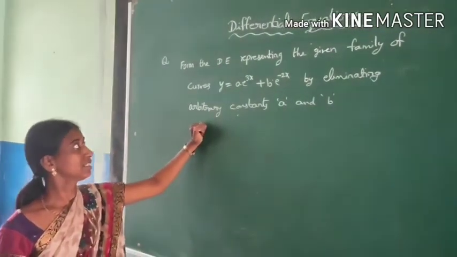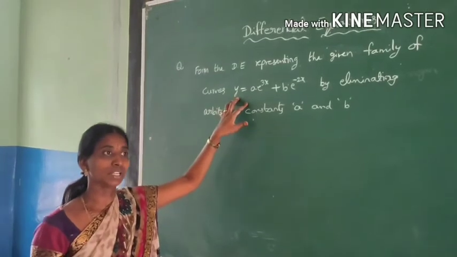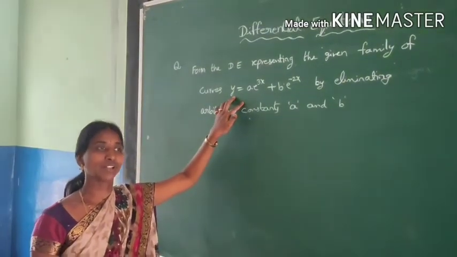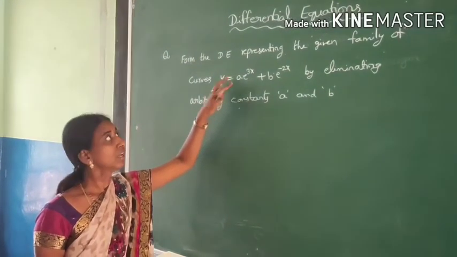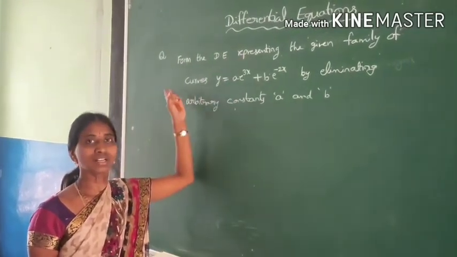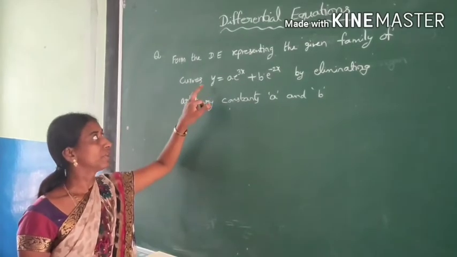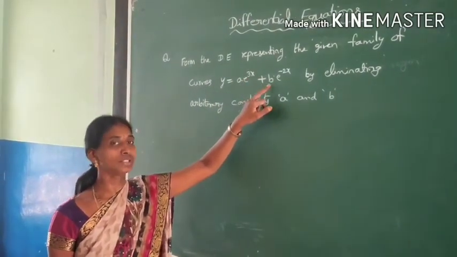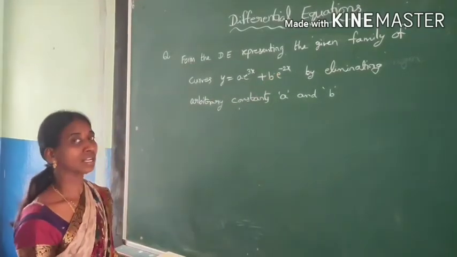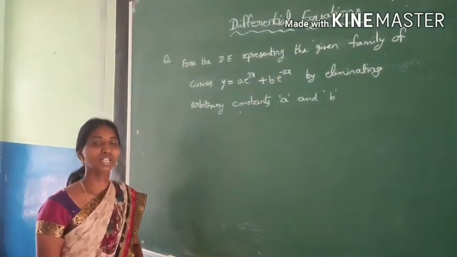So in this case, they have given us a function or a curve. In relations and functions, we call this a function. In differential equations, we call it a curve. Both are same. So for this y is equal to a into e power 3x plus b into e power minus 2x, what is the corresponding differential equation? We shall see now.